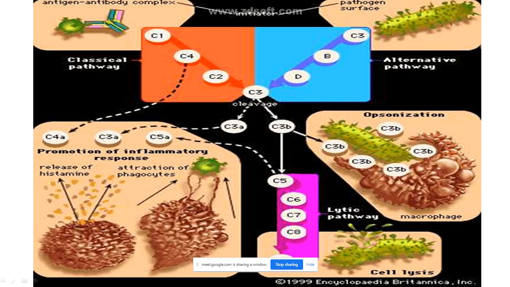One converging point, okay, that is called C3. C stands for complement protein. That is the numbering in which they have been identified. The scientists have given them the numbers. Okay. So now the C3, what happens is it has to break itself. Okay. So now this C3 will be broken and now it is represented as C3A and C3B.